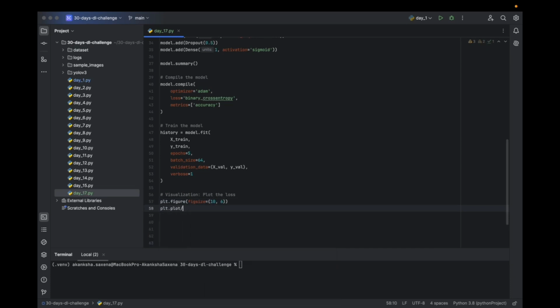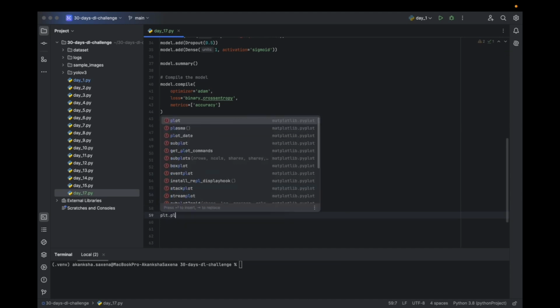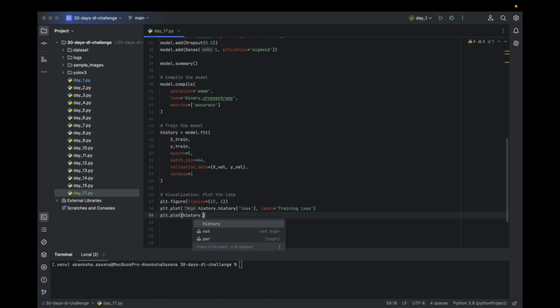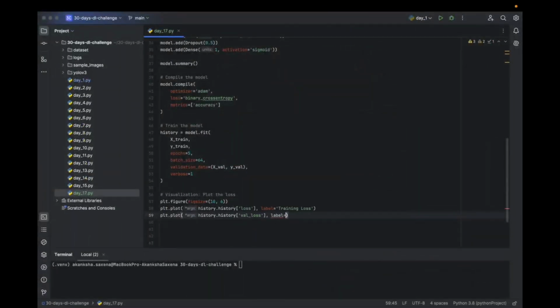The plot is going to be history loss, with the label training loss, and the history loss for the validation data, with the label validation loss.